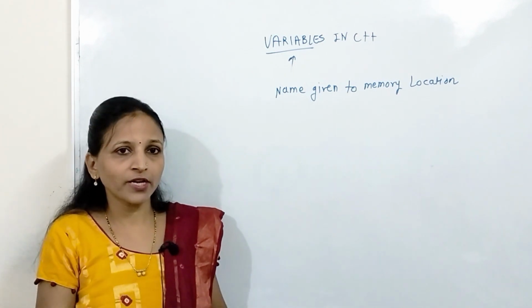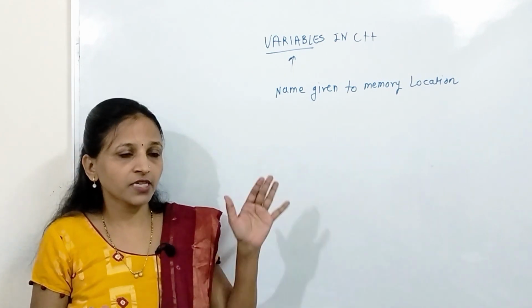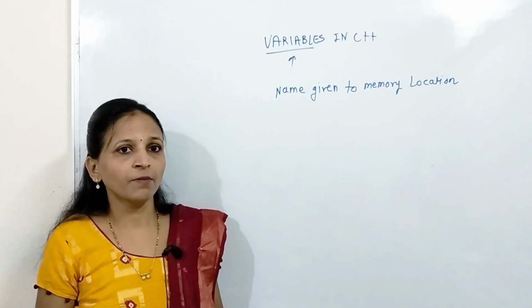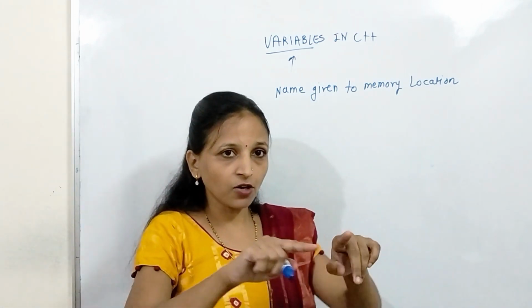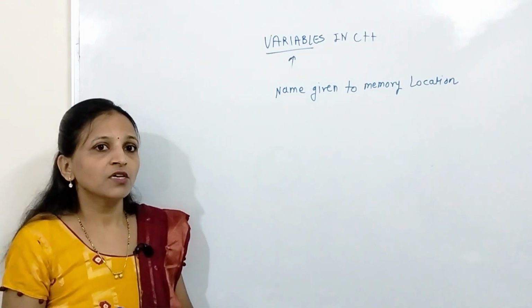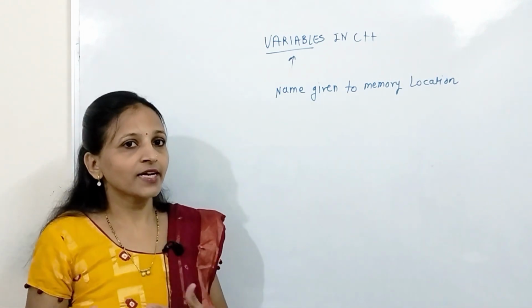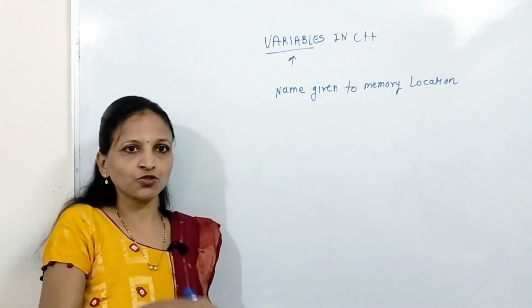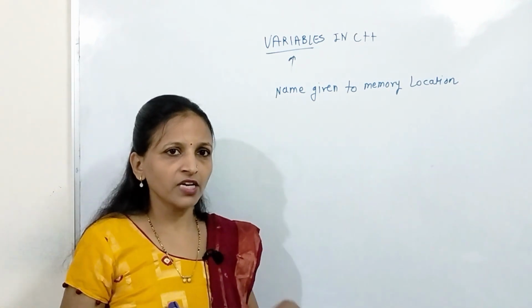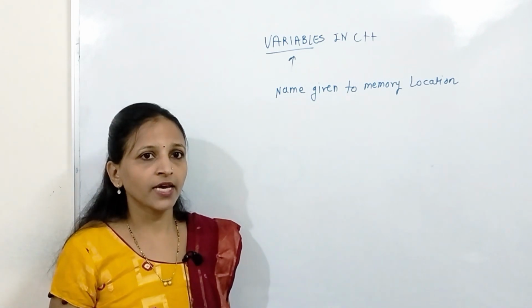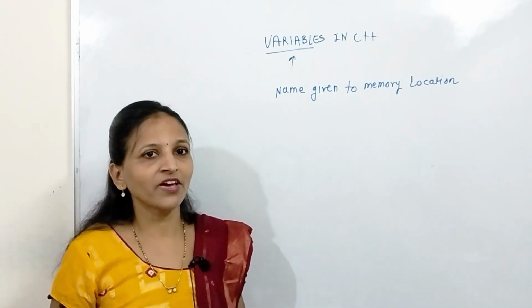Here, storage is required inside a program during execution, and that storage is nothing but memory. We are allocating some space for the radius, then for the area, and inside those we can store values. To those allocated areas we give some name, and that is nothing but a variable.